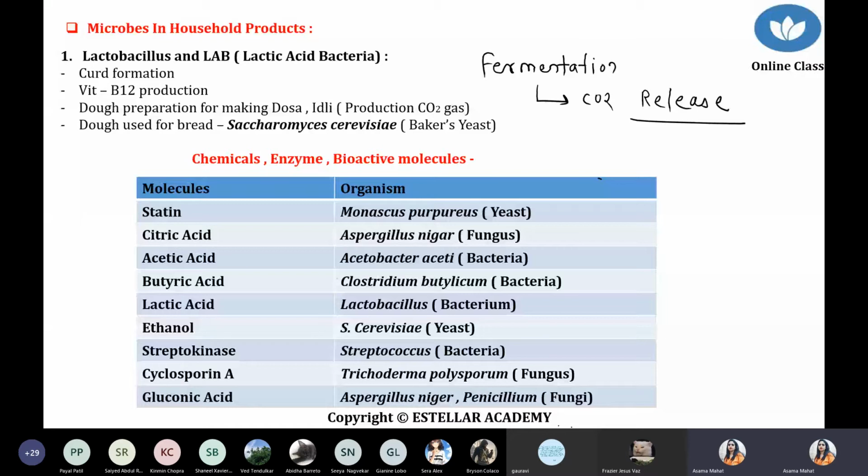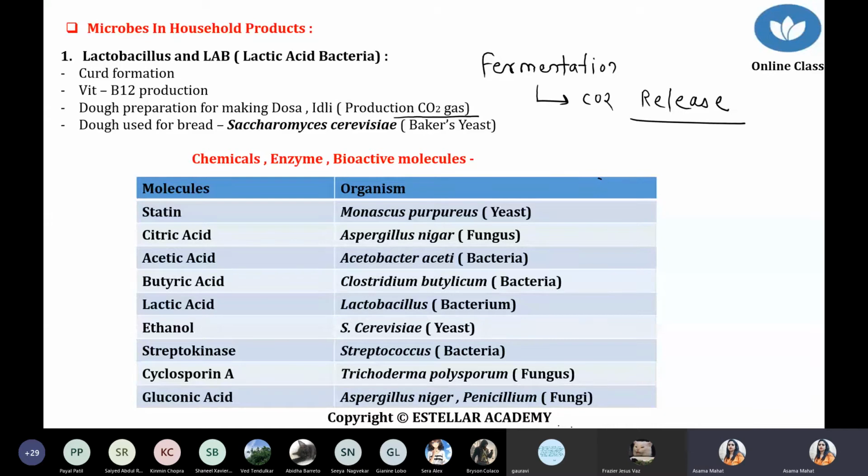The batter that was there earlier now has a growth of Lactobacillus inside it. Once there is growth of Lactobacillus, the size increases, and that's why when you prepare idli, there is a formation of pores. And why do they form pores? Because of the production of CO2 gas during the fermentation process. When you add batter in the idli maker and cover it, as it heats up, that CO2 gas is released from the batter and creates pores in the idli.